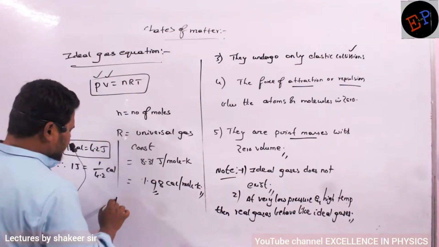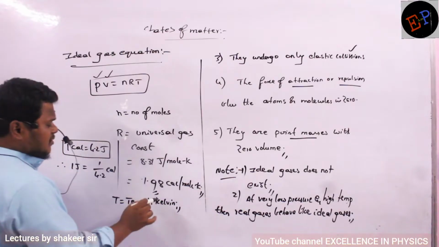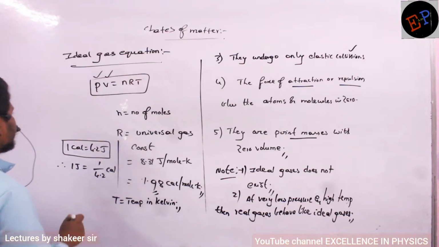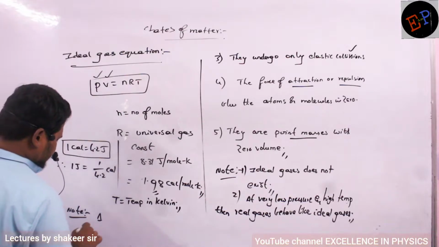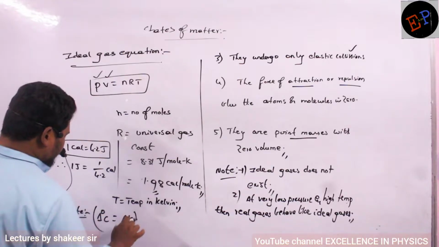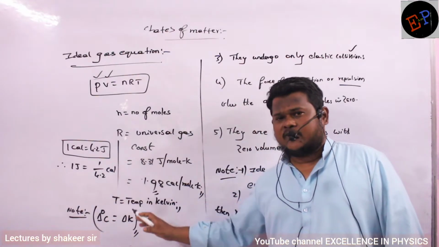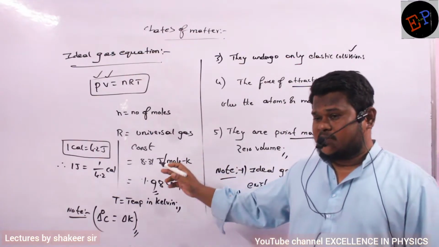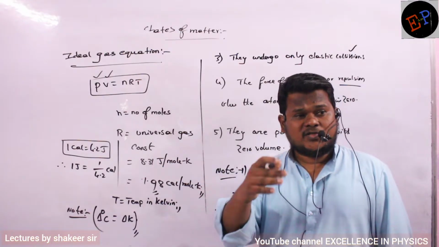And what is meant by T here? T is called temperature in Kelvin. Always you have to write the Kelvin scale only. Clear? Temperature should be written in which scale? Kelvin scale only. But here you can make a note point. Change in temperature in Celsius is equal to change in temperature in Kelvin. Both are the same. So whatever the amount of change in temperature on the Celsius scale, the same will be the amount of change on the Kelvin scale also. What is the reason? See, temperature in Celsius magnitude and temperature in Kelvin magnitude are not equal. But change-wise they are the same.